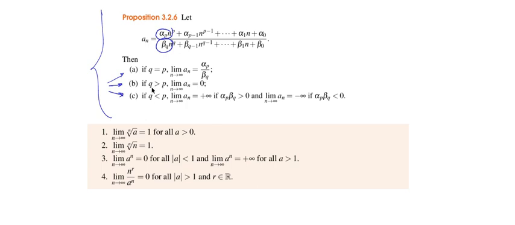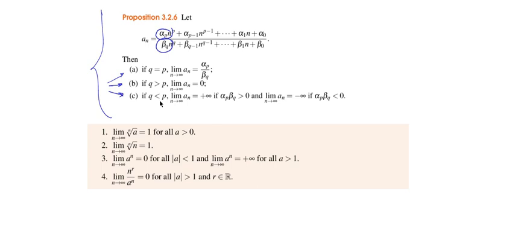Okay, now if q is greater than p, this is the same as the example before, and then you get a term here that's 1 over n to the something because q is greater than p, and then the limit of a sub n is going to be 0.